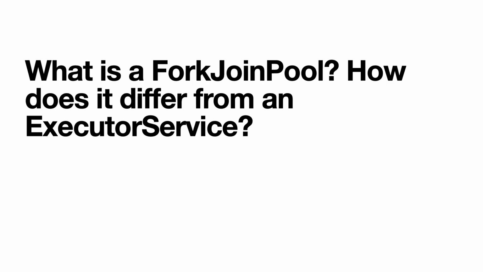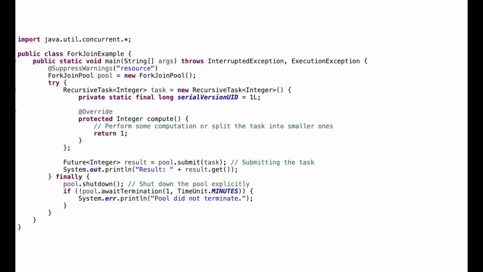Now we have talked about fork join, so let's talk about another question. What is a fork join pool? How does it differ from executor service? Now fork join pool is actually an executor service, which is designed for tasks that can be divided into smaller subtasks, right? This was introduced in Java 7. So this is the basic difference, right? It is actually an executor service, but designed for tasks that can be divided into smaller subtasks.